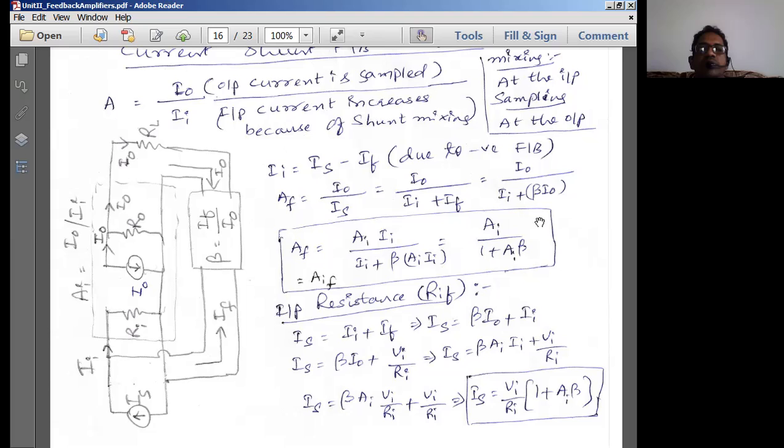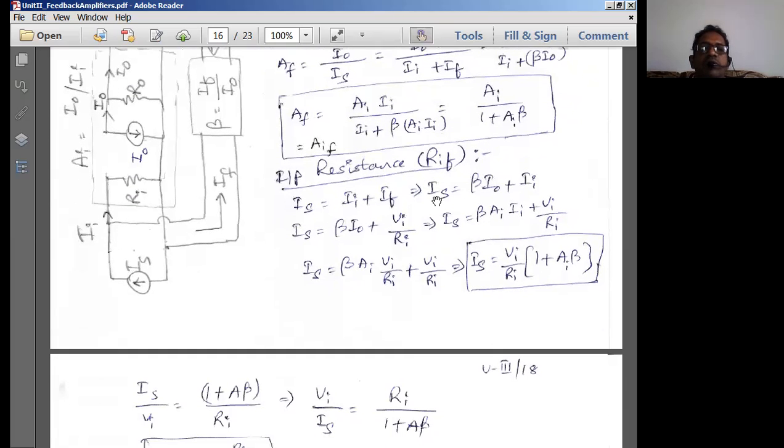So from this equation, what about I naught? I naught is equal to AI into II. So therefore, I replace I naught by AI into II. So here I have II, always numerator, denominator. So from the denominator, I can take II common. These two will get cancelled. II will get cancelled. We are left over with AI by 1 plus AI beta. So that is the closed loop gain general equation that we have got.